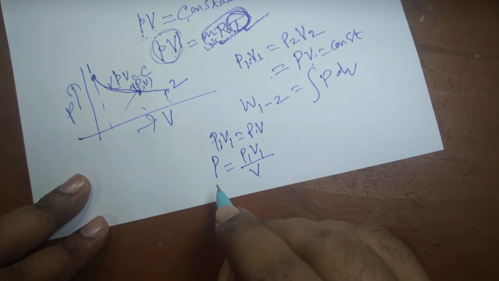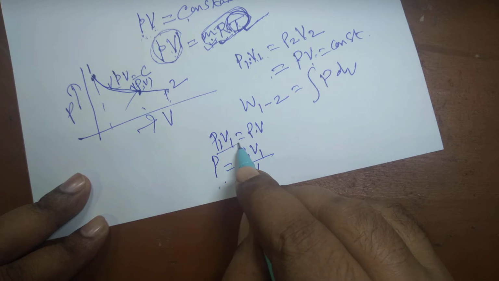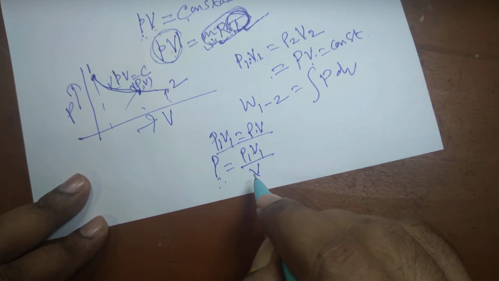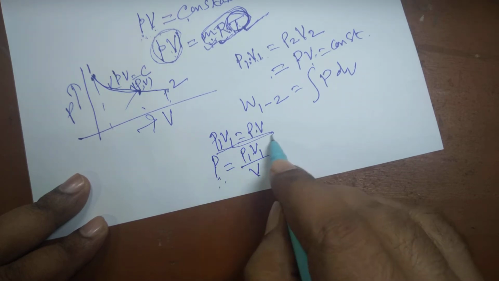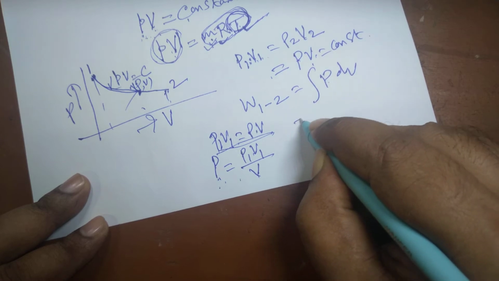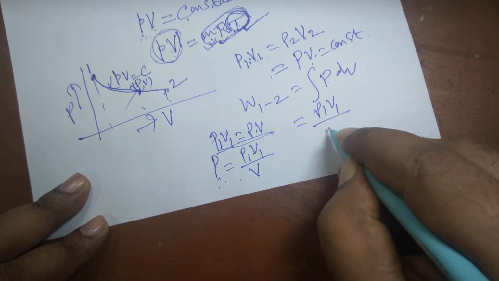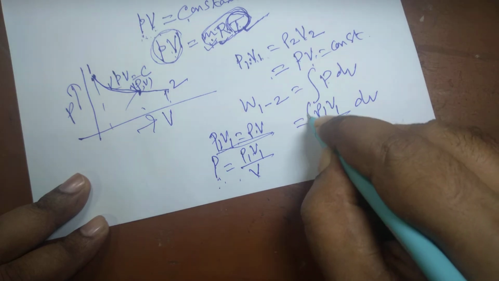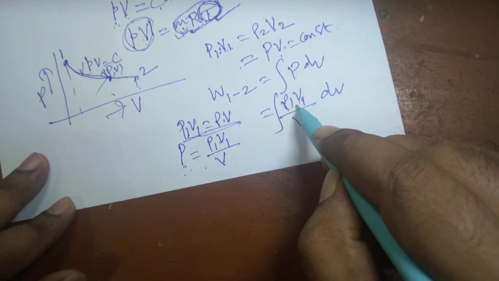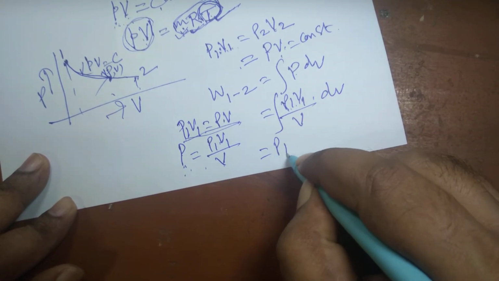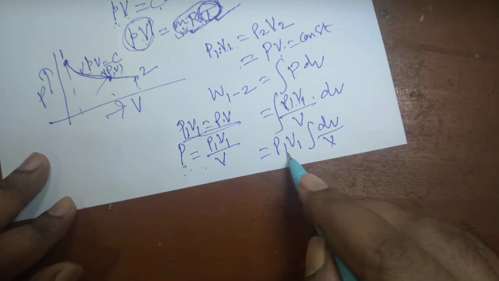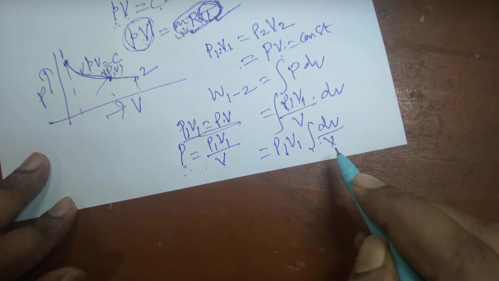Is there any problem? This is true here. P1 V1 is equal to PV, so that means P is equal to P1 V1 by V. There should not be any problem in following this. So in place of P I can write P1 V1 divided by V, integral of dV. And P1 V1 here are constants. The product of P1 V1 is also constant, so that can be taken outside of the integral.